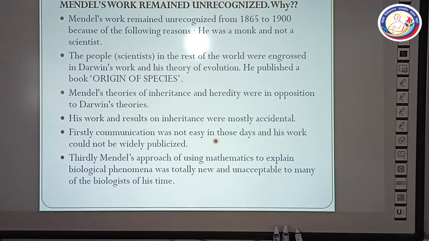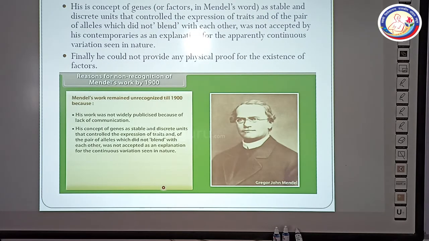Thirdly, Mendel's approach of using mathematics to explain biological phenomena was totally new and unacceptable to many of the biologists of his time because those biologists were unfamiliar with mathematics. And the next is his concept of genes, or factors in Mendel's words, as stable and discrete units that controlled the expression of traits, with pairs of alleles which did not blend with each other. This was not accepted by his contemporaries as an explanation for the apparently continuous variation seen in nature.